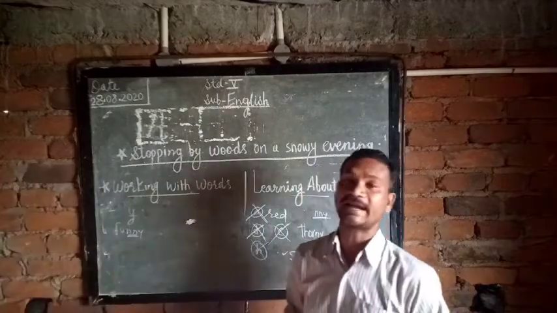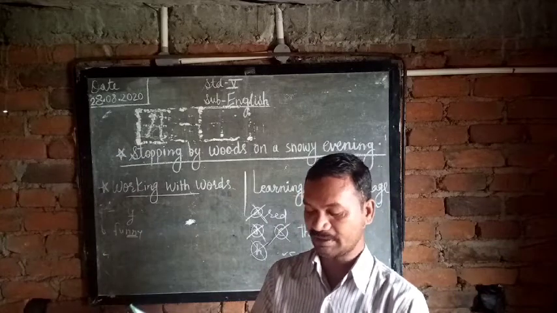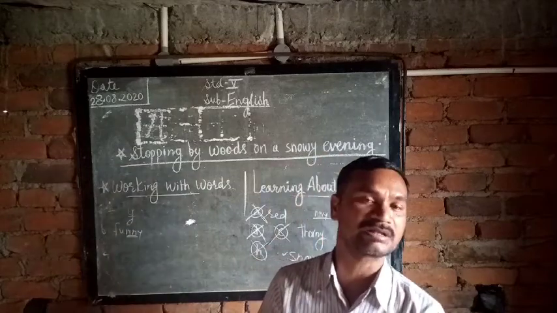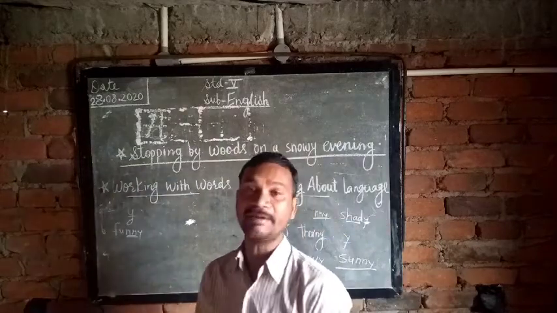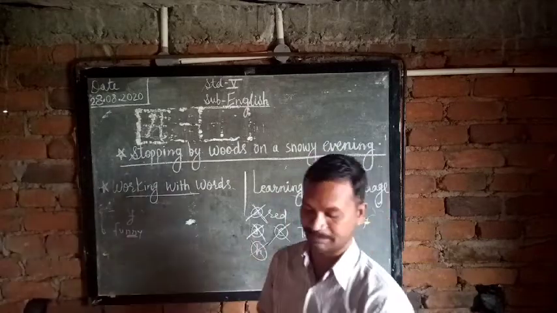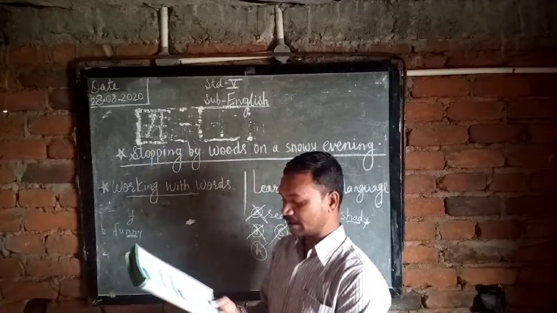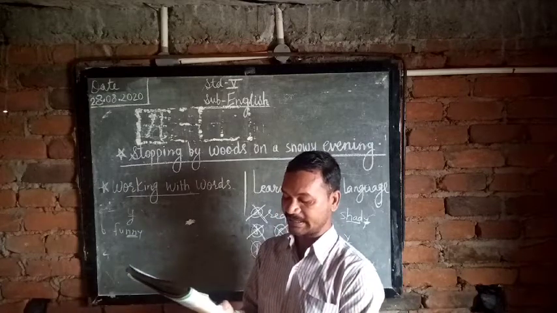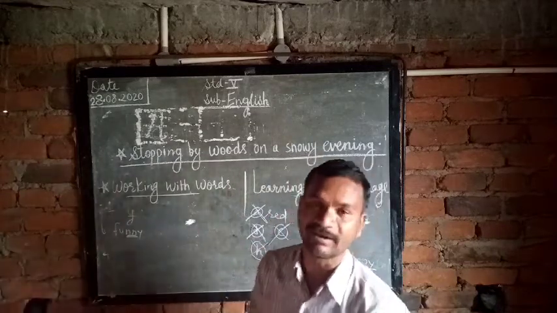Now, learning about language. See the second, page number 21. State whether the underlined words are nouns or verbs. You have to write whether the underlined words are noun or verb. A, time should be wasted. Noun, write noun in front of that sentence. B, we can easily time how long it will take by using a stopwatch. We can easily time, what is the time? Verb here. So write verb.